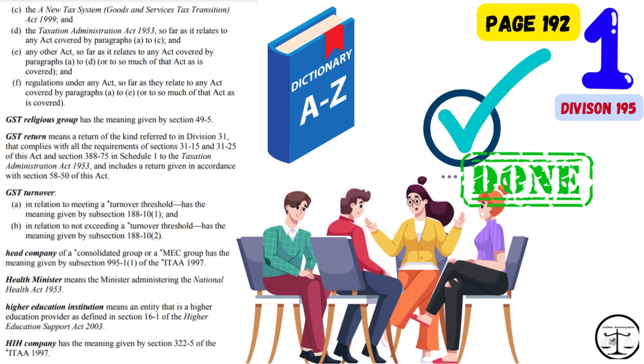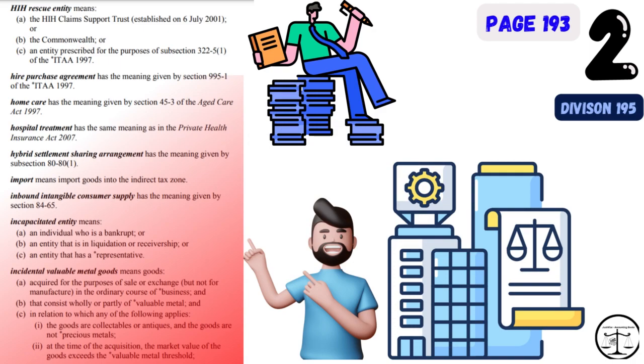This was the first section of this video. Now we will head to Section 2. Now we will explain words on page number 193 of Division 195 of the GST Act Volume 2. This will be Section 2 of this video for the Dictionary. Please find words on screen.